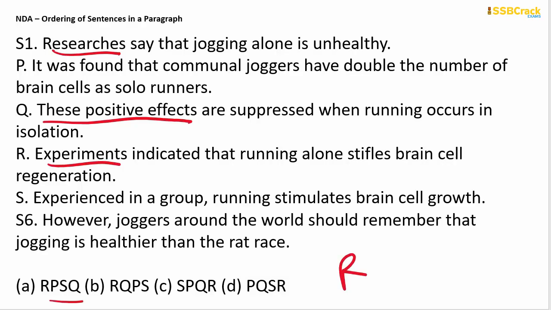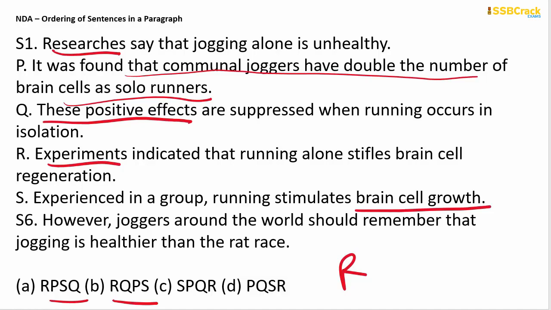तो दो combination है यहाँ पे. Okay? Experiments indicated that running alone stifles brain cell regeneration. Experiments in a group running stimulates brain cell growth. Okay, these positive effects are suppressed when running occurs in isolation. It was found that communal joggers have double the number of brain cells as solo runners. ठीक है, तो यहाँ पे ये explanation दिया गया है after brain cell growth के बाद.